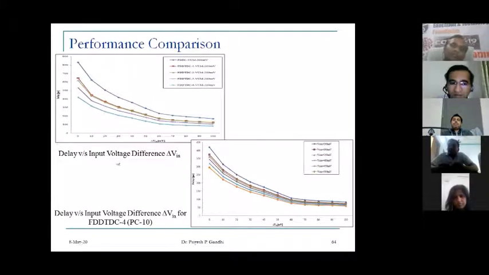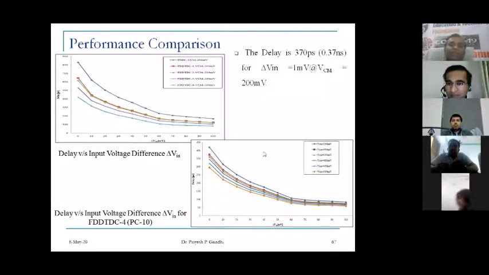So again, this is a delay versus input voltage difference, because the comparator has to compare the differential input voltage, because this is a differential circuit. So a small amount of input must be detected by the comparator, and it should produce the output. So the delay is again 370 picoseconds, 0.37 nanosecond for delta V in equal to 1 millivolt for a common mode voltage of 200 millivolt.